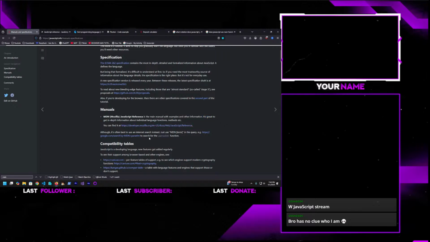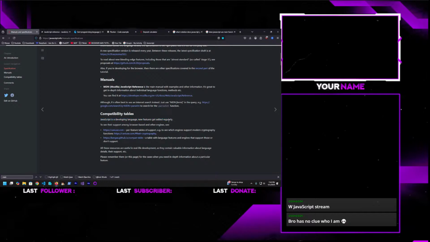You can find it here, although it's best to use an internet search instead. Just use MDN term in the query and search for the parse int function. JavaScript is a developing language. New features get added regularly. To see their support among browser-based and other engines, see can I use per feature tables. All these resources are useful in real-life development as they contain valuable information about language details, their support, etc. Please remember them or this page for the cases when you need in-depth information about a particular feature.